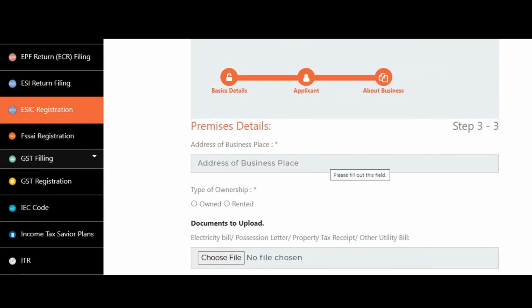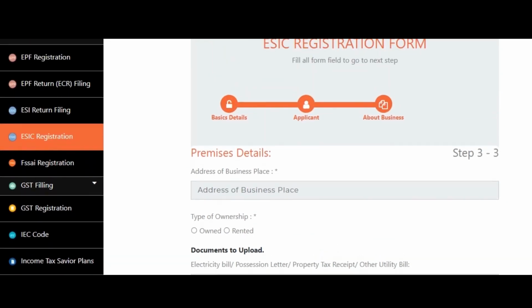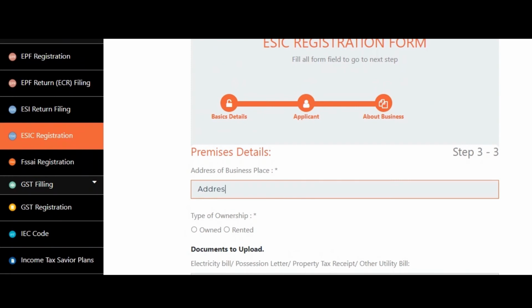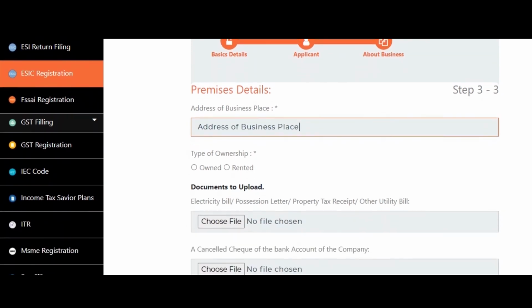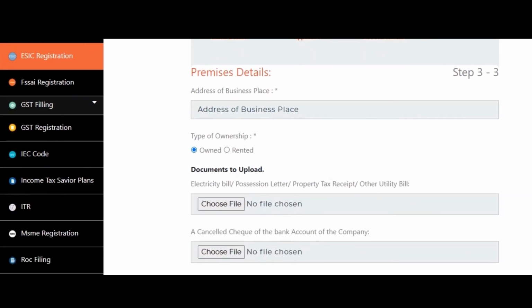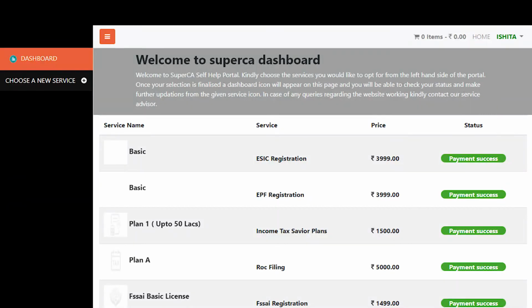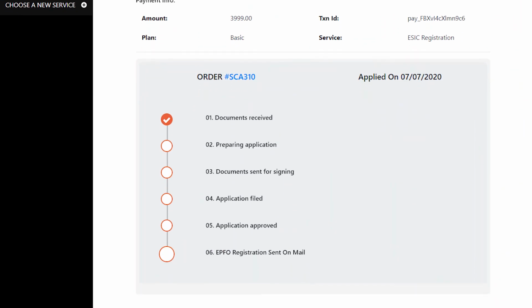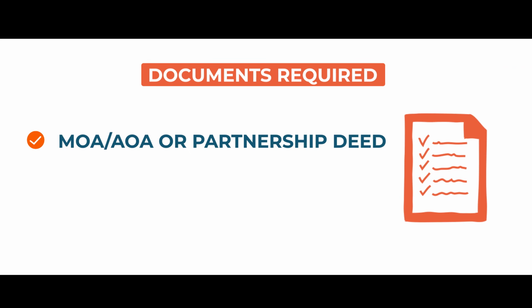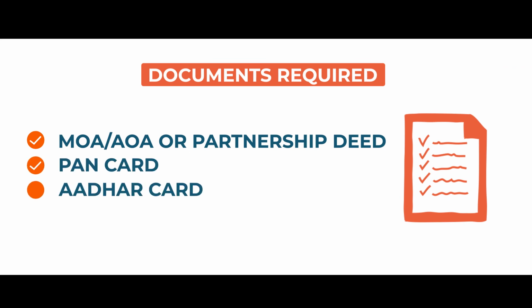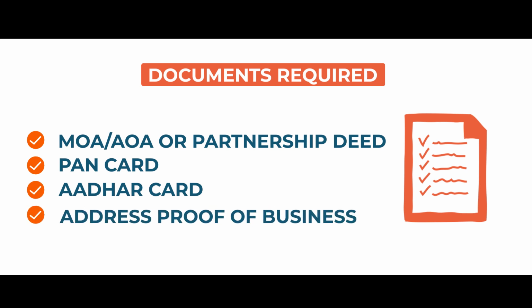Fill in the details of premises like address of the business and upload the electricity bill, property tax details, etc. and click on Pay Now. Once we receive the payment, you can check your ESIC registration status under My Service tab. The documents required for registration are partnership deed or article of incorporation, PAN card, Aadhaar card, and address